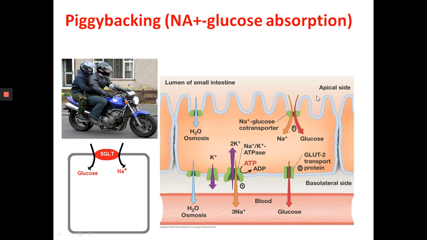Even if it is against the concentration gradient, this can happen because it is aided. This is a facilitated transport, facilitated by the electrochemical gradient of the sodium. The sodium will be in higher concentration in the intestinal lumen, lesser in the mucosal cells. As a result, sodium will move towards the interior, and along with that, through the transporter, glucose is also moving.